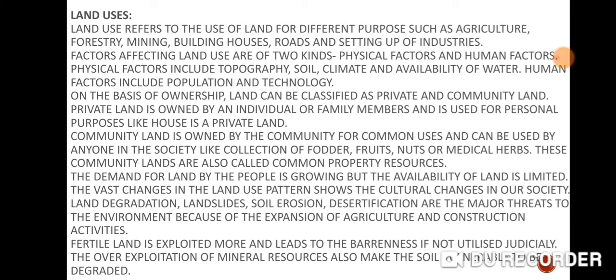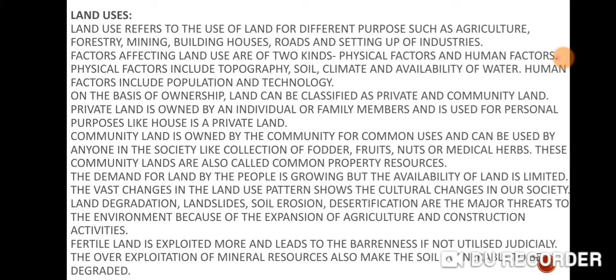The use of land is determined by two factors. One is known as the physical factor. Physical factors include the topography, the soil of that place, climate, and availability of water. And human factors include population and technology. Clear? So we have to see that land use is affected by two factors.